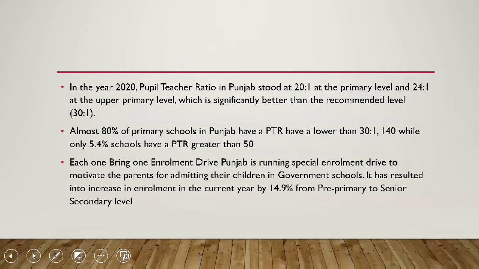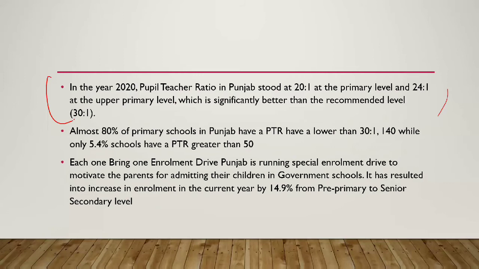Padho Punjab and Padhao Punjab has been extended to 9th and 10th classes, and thereafter to 11th and 12th classes. In the year 2020, pupil teacher ratio in Punjab was at 20 to 1 at primary level and 24 to 1 at the upper primary level. All these are just general information. They'll probably not be asked, but even in a very tough question, in an objective exam, it might be asked, but the probability is really less of something like this being asked.